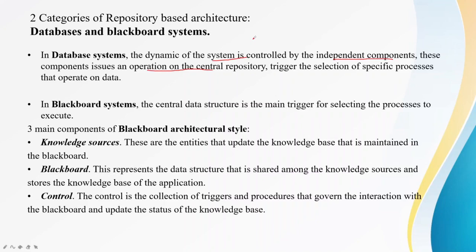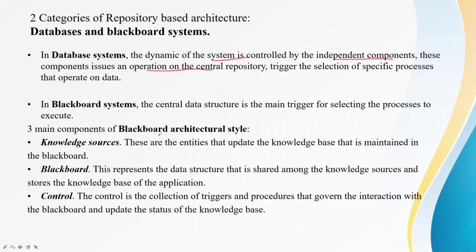The second category is the Blackboard system. In the Blackboard system, the central data structure is the main trigger for selecting the process to execute. So whatever the central data is, that will impact which process will be executed. You can consider as an example that if data A is present, some particular line of code will be executed. If data B is present, something else will be executed.